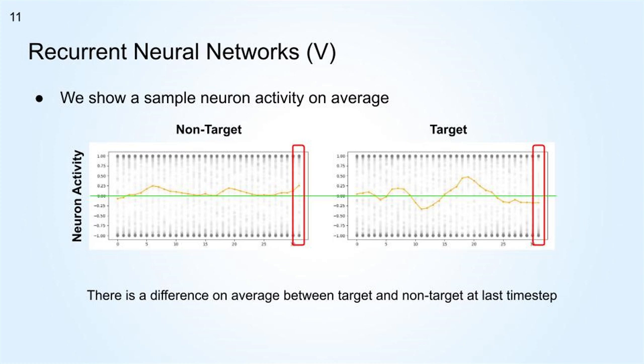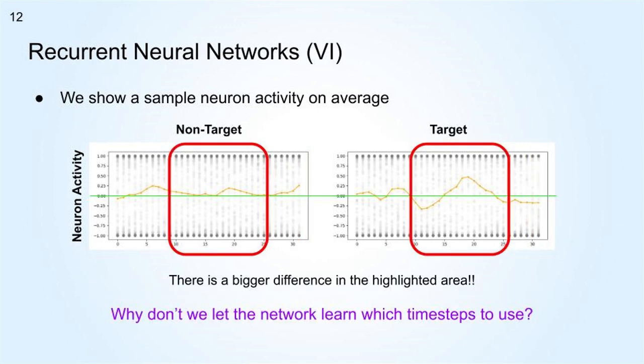However, this is not the only relevant activity to take into account. In the highlighted area, there is a bigger difference that the network is not using to give the final prediction. So, the main point of this work is, why don't we let the network learn which time steps to use?